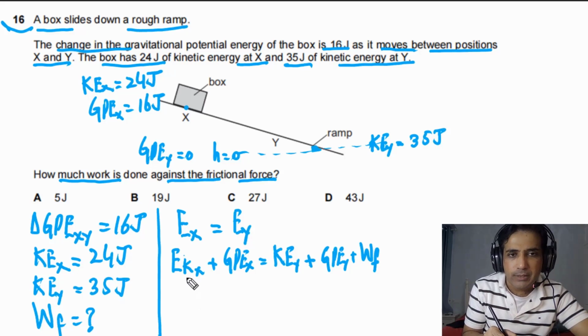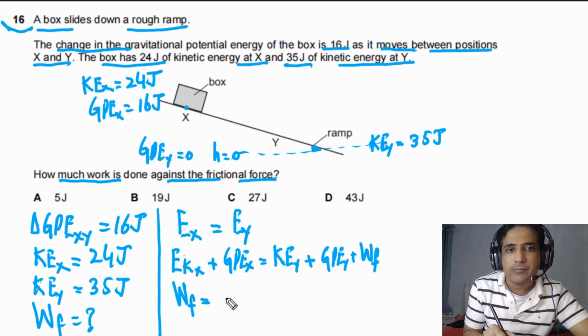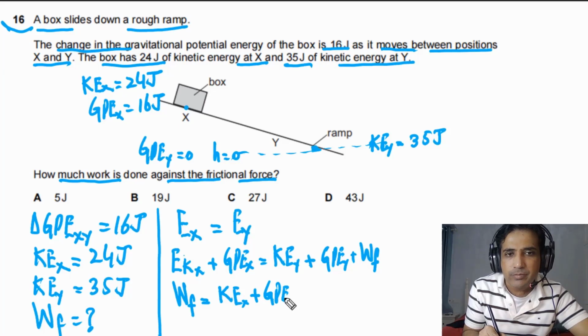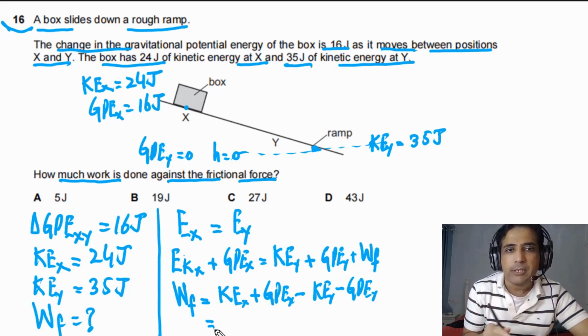Now we need to plug in values. First of all, we can rearrange this. We write WF, which is what we need to calculate, the work done against frictional forces. This has to be equal to kinetic energy at X, I'm using KEX and EKX, they are the same, plus GPE at X minus KE at Y minus GPE at Y. The best way is to first rearrange, then plug in numbers.